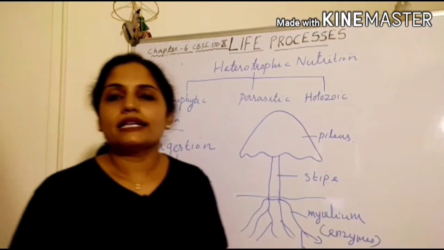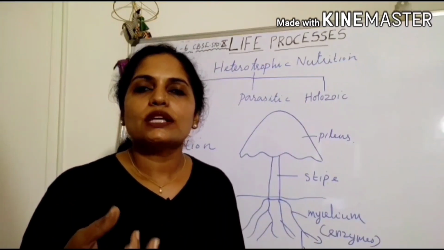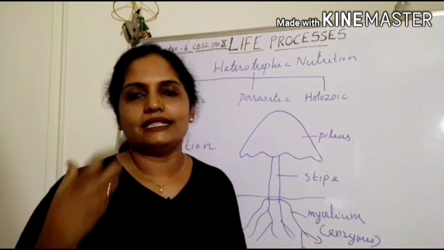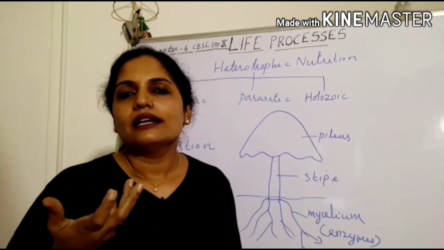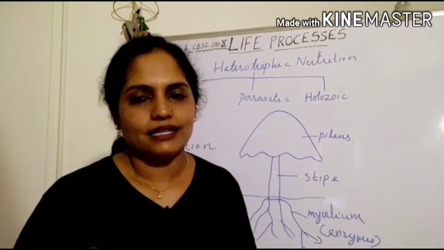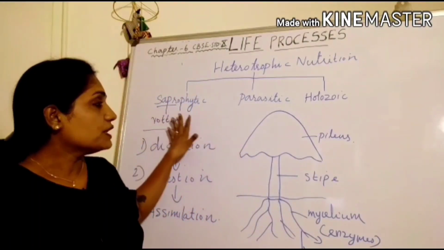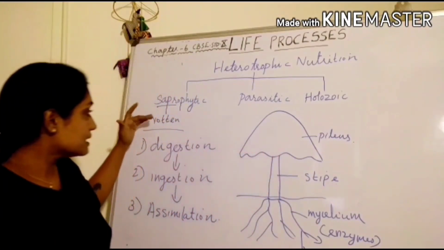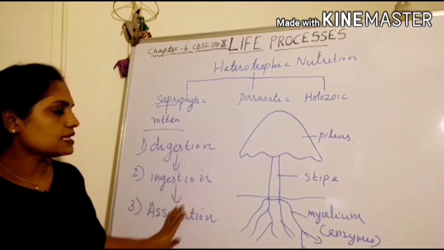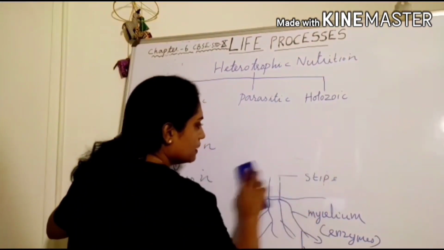Then if we take an example of a housefly, this housefly also produces digestive enzyme into the food outside. That food gets digested, then they are ingesting that digested food and assimilating it into the cells. So in all these cases of saprophytic mode of nutrition, we can see three distinct stages, which are the digestion, ingestion and assimilation. Let me clear the board.